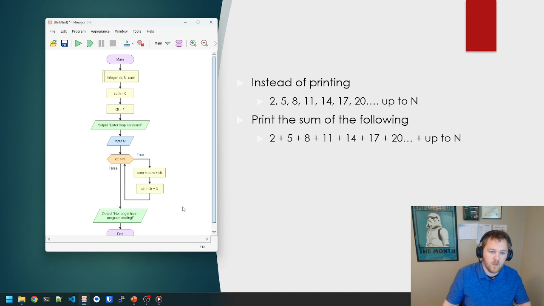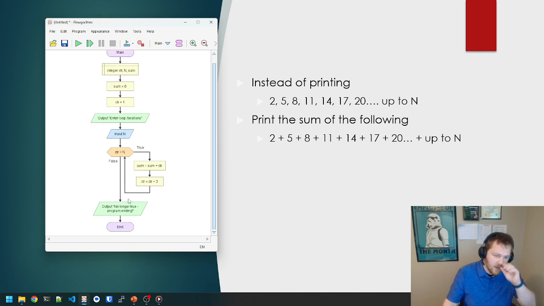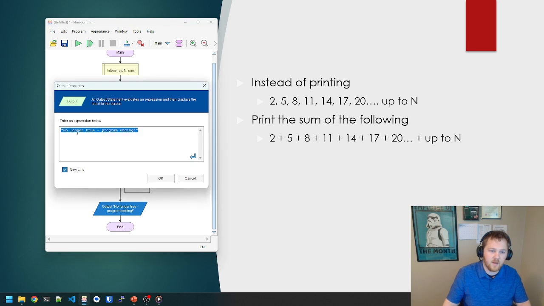And then at the very end here, instead of doing this, I'm just going to say the sum is, and we'll put the sum variable right there.